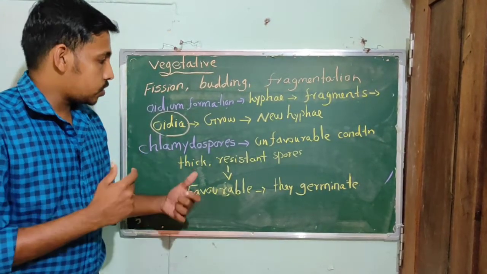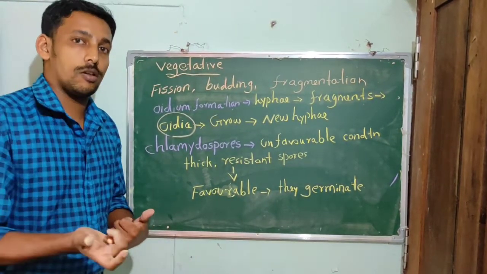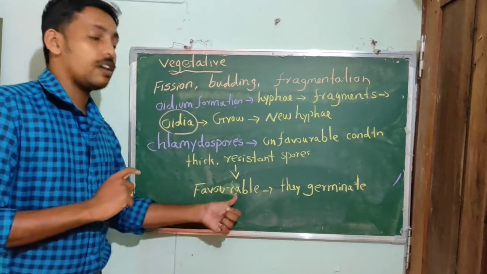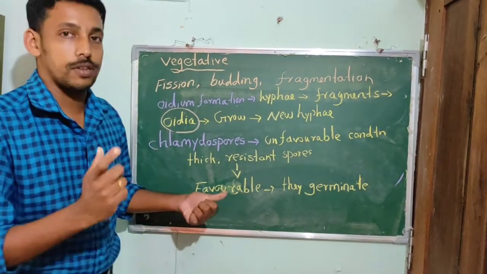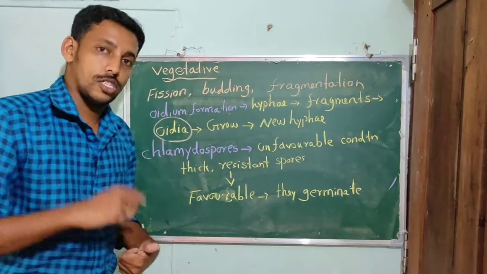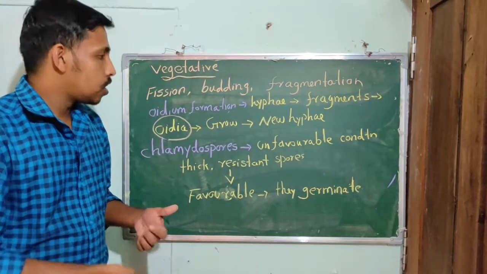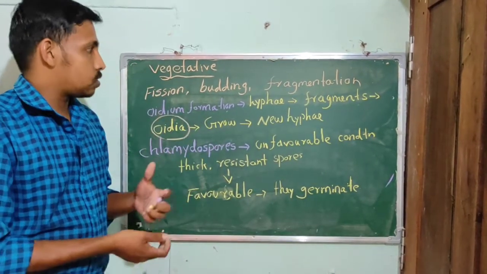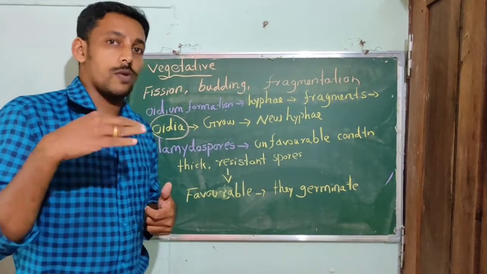These spores germinate to form a mycelium under favorable conditions. So under favorable conditions, what happens? The spores undergo germination. They germinate to form a mycelium. So these are some of the methods of vegetative reproduction in fungi.